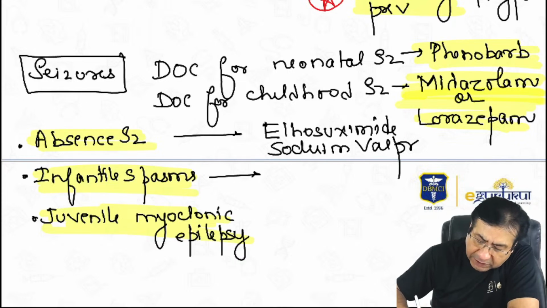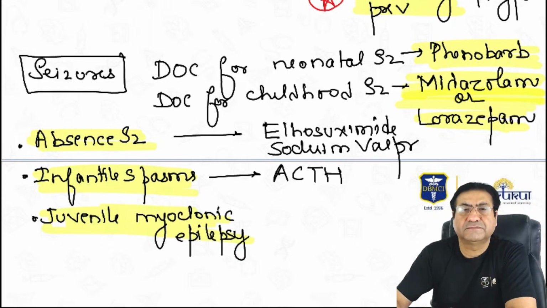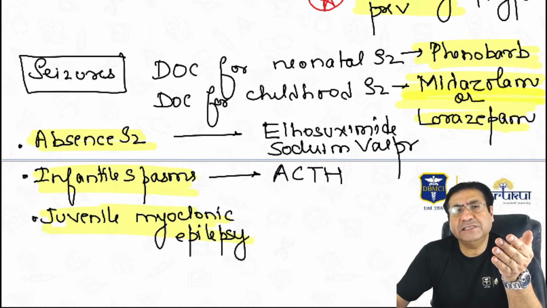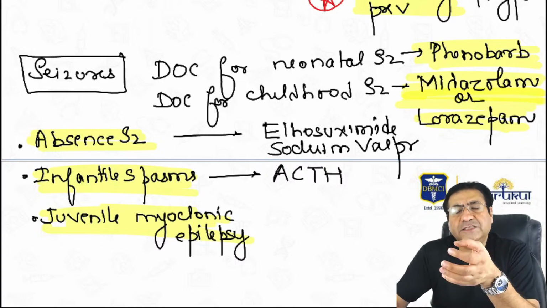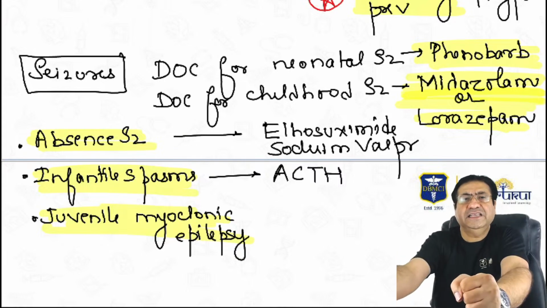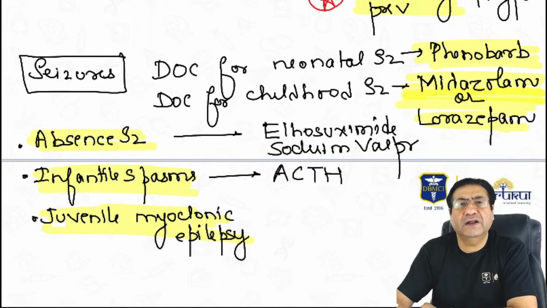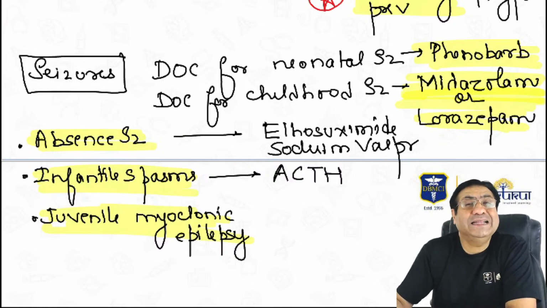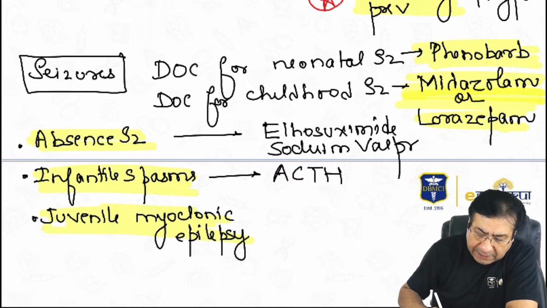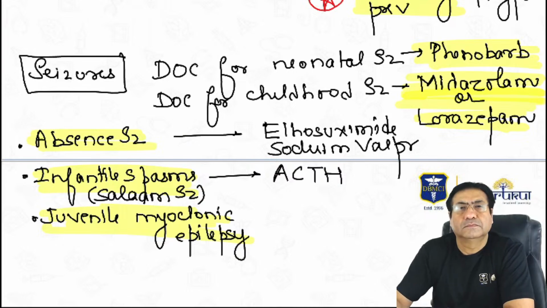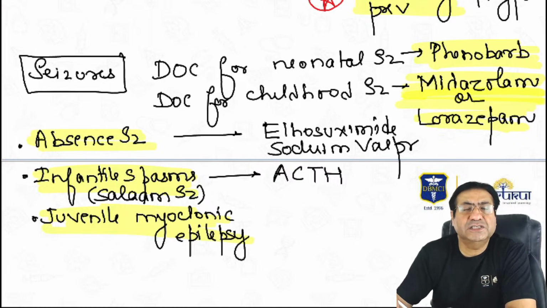Infantile spasms, the drug of choice is always injections of ACTH. What are infantile spasms? Infantile spasms are basically tonic clonic spasms which occur in infants. There can be a sudden increased tone or sudden jerks, or head nods like this, which is why this is sometimes also known as salaam seizures. It is also called West syndrome, and the drug of choice for infantile spasms is injections of ACTH.